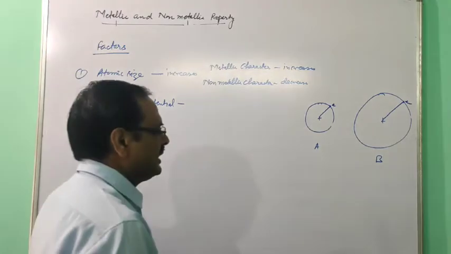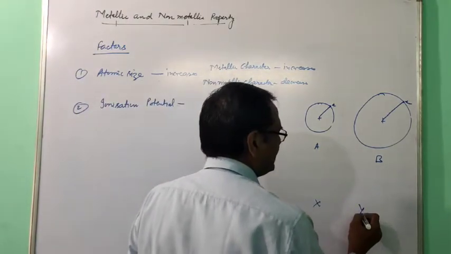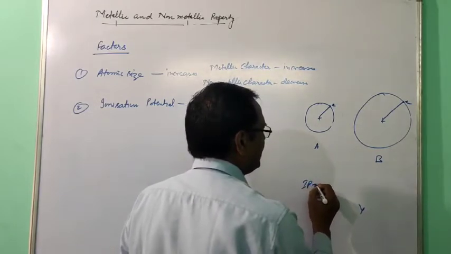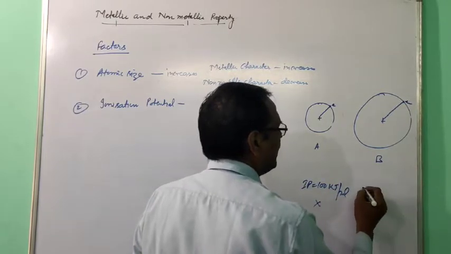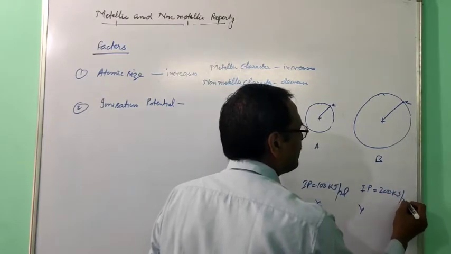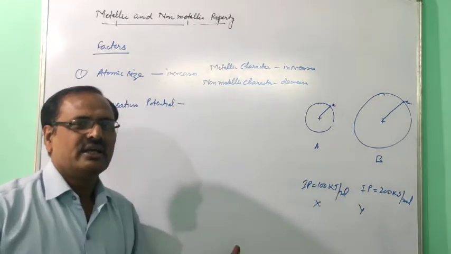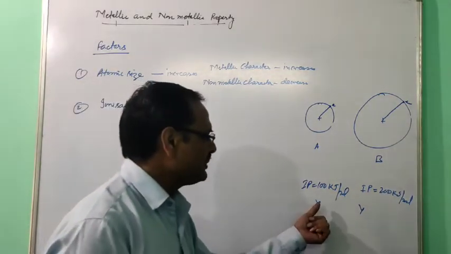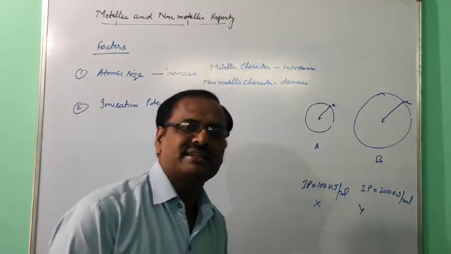Now next one, ionization potential. Suppose that two atoms are there, X and Y. For X, ionization potential IP is 100 kilojoule per mole, and for Y, it is 200 kilojoule per mole. Now the question for you: from which can you remove electron easily? From X, we can remove electron easily because a lesser amount of energy is required.